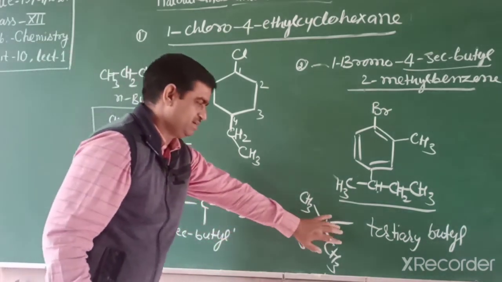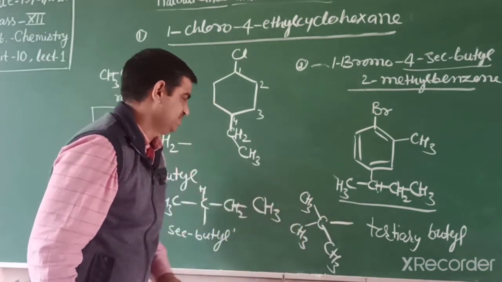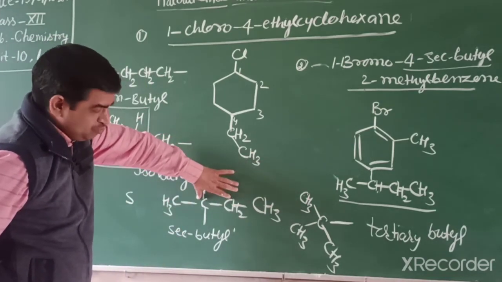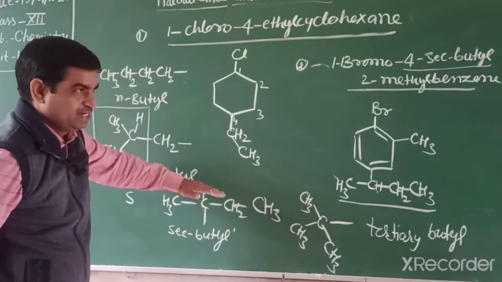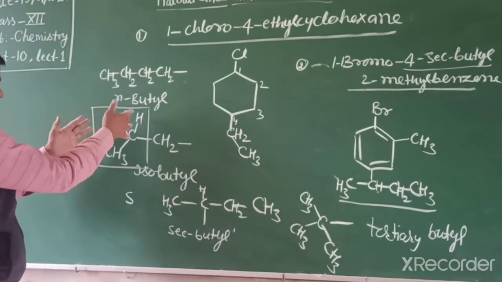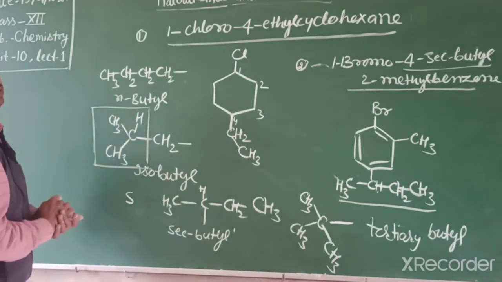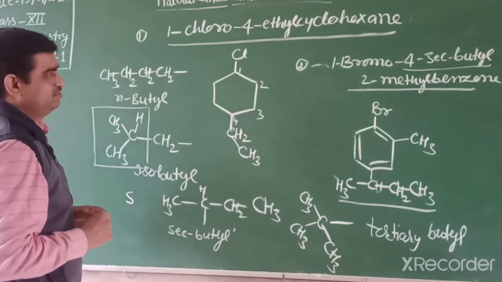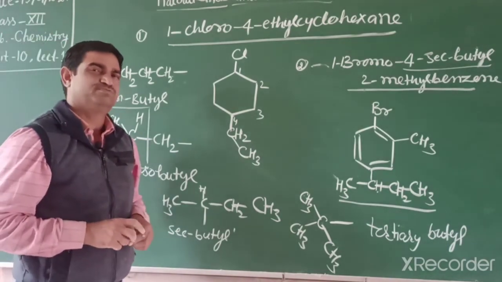Tertiary means 1 carbon directly attached to 3 methyl groups. Secondary means between the 4 carbons, if you remove 1 hydrogen from the middle, that is secondary. Iso means a carbon having at least 2 CH3 and the other side, that is iso. So you should remember. Now we explain the nature of the carbon-halogen bond.